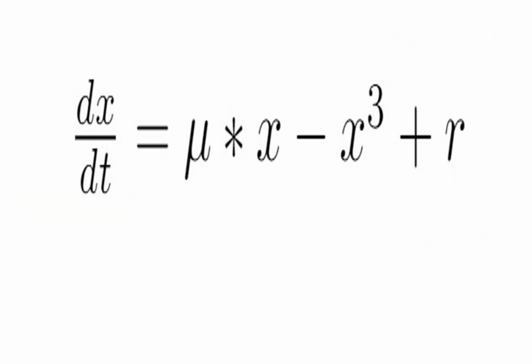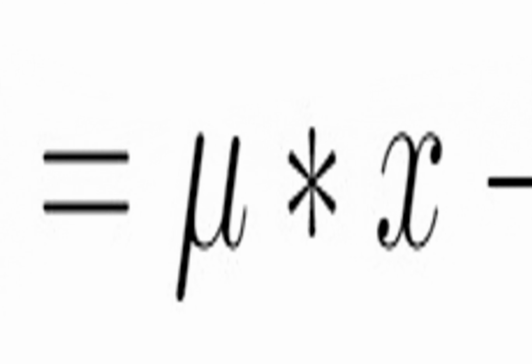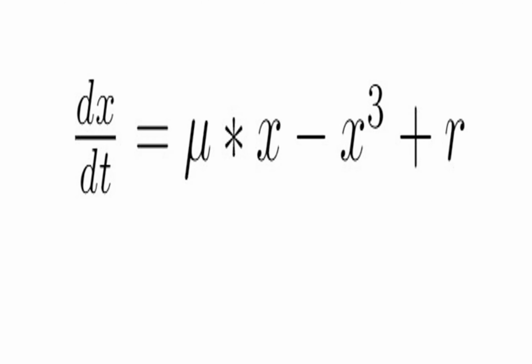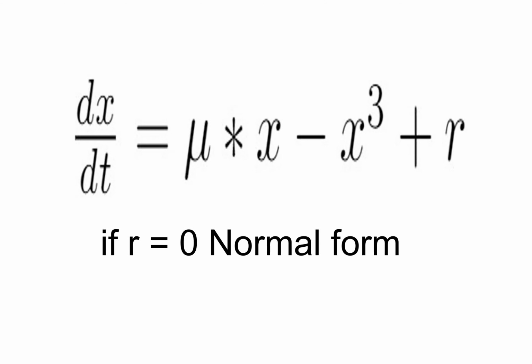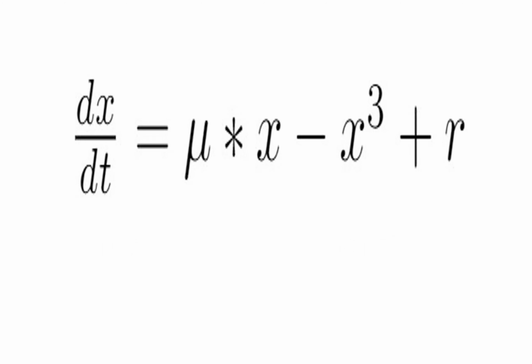Let us see it in a graphical form and see how the graph changes as the variables change. Given the equation mu x minus x cubed plus r equal to 0, there are two control parameters. One is mu and one is r. So upon changing these two, we can have various characteristics of the equation. And when r equal to 0, then we will be in the normal mode of a pitchfork bifurcation. Let us first look at how this function actually looks and see how the graph changes as we change the value of mu and r.